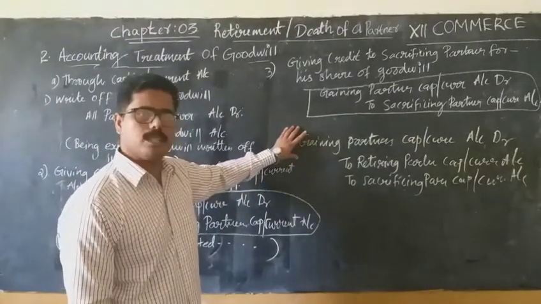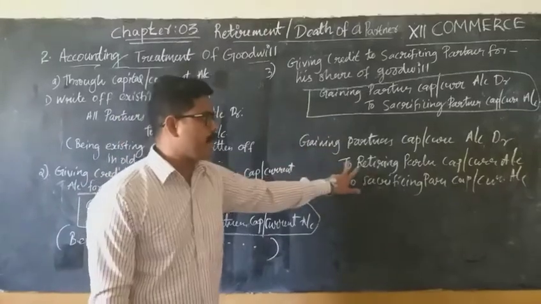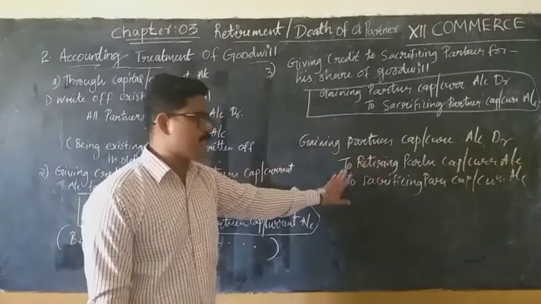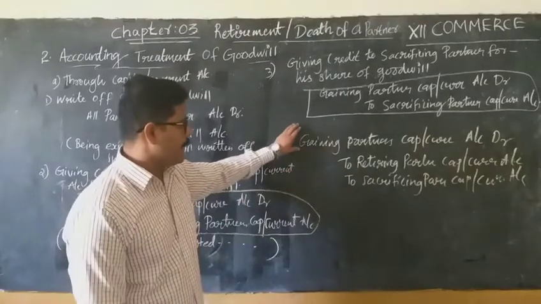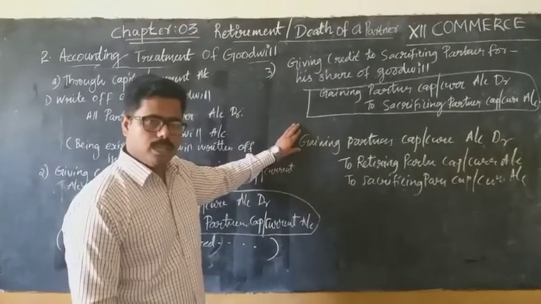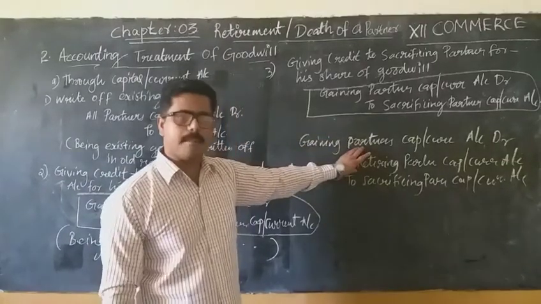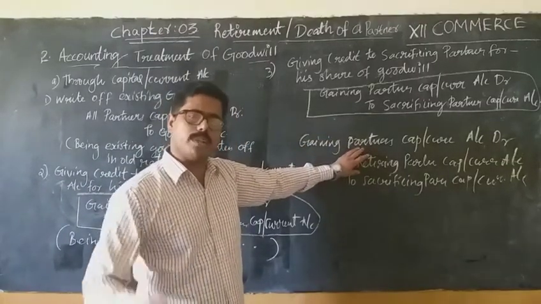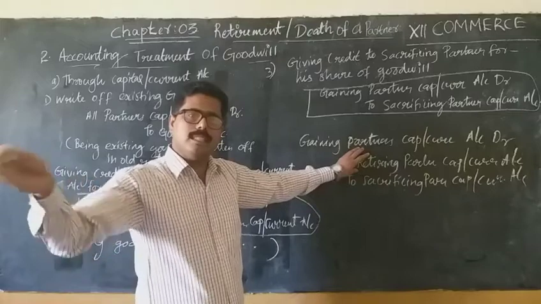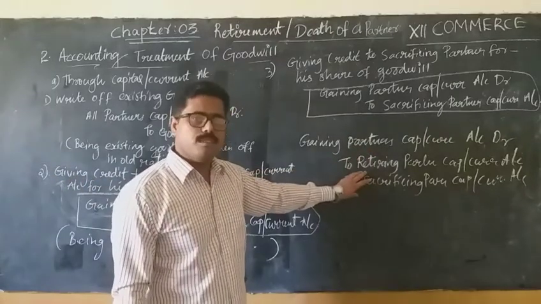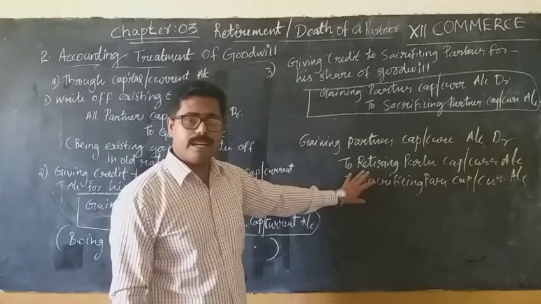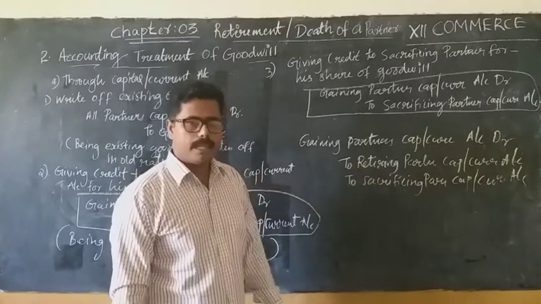That is, gaining partners' capital or current account debit, to retiring partners' capital or current account, to sacrificing partners' capital or current account. Okay, so here in their gaining ratio, yes or no? And here retiring partner's capital or current account means the firm's total goodwill multiplied by their share of goodwill, and sacrificing partners means the firm's goodwill into the sacrificing share of that particular partner. Understand?